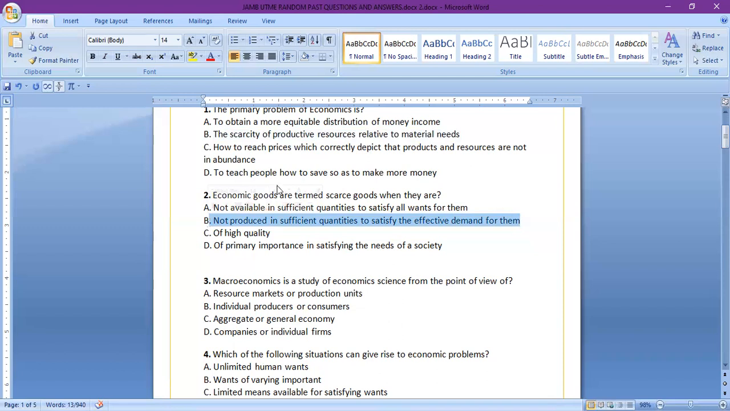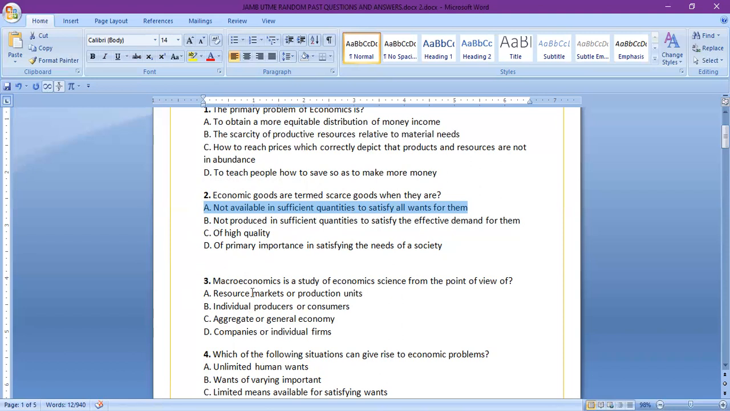Oh, sorry. No. Economic goods are termed scarce goods when they are not available in sufficient quantity to satisfy all wants for them. Sorry. The answer is actually A, not available. It may be confusing. The options A and B may be confusing because B is talking about not produced, but economic goods are scarce when they are not available instead of not produced. So take note of that, please, and sorry for my mistake.